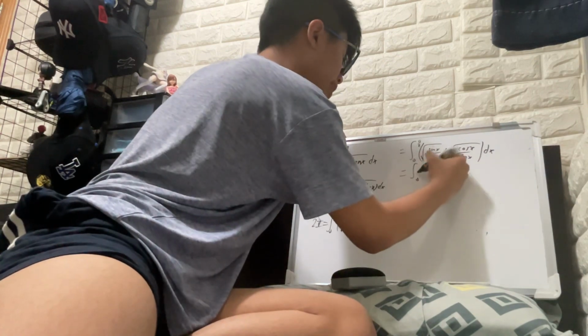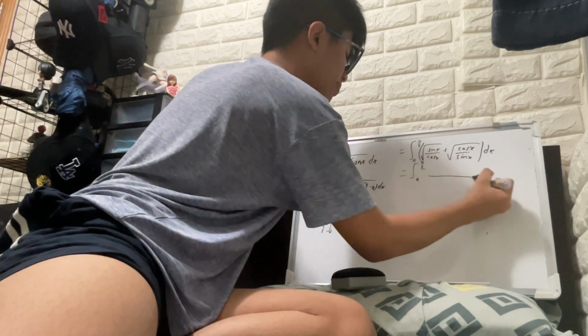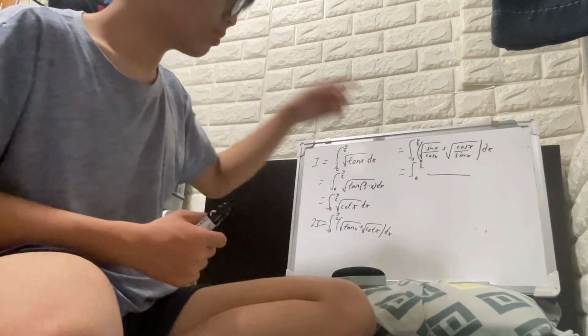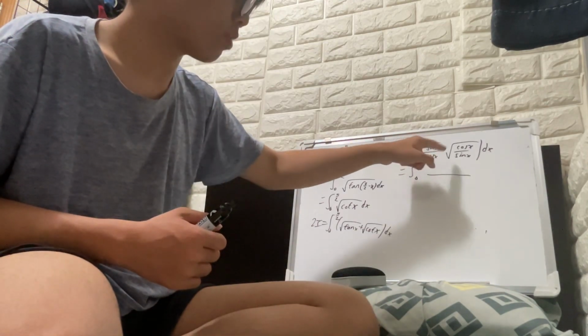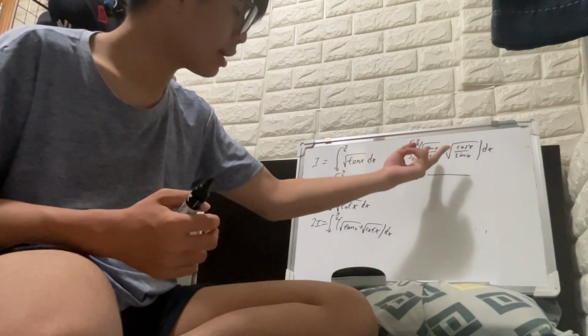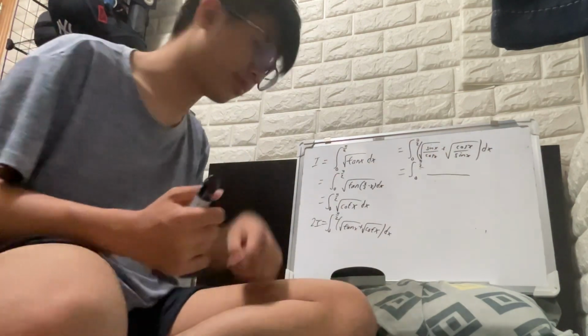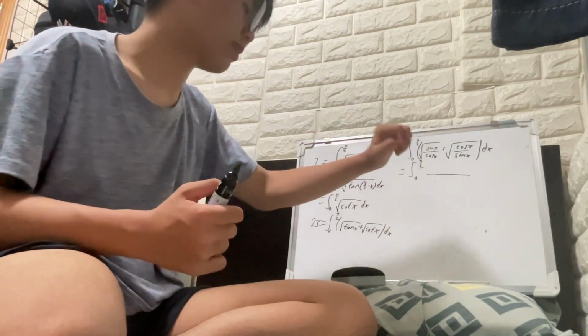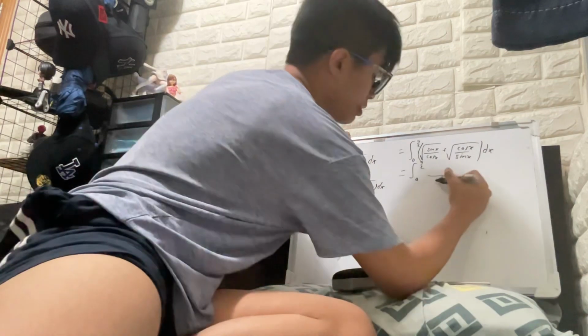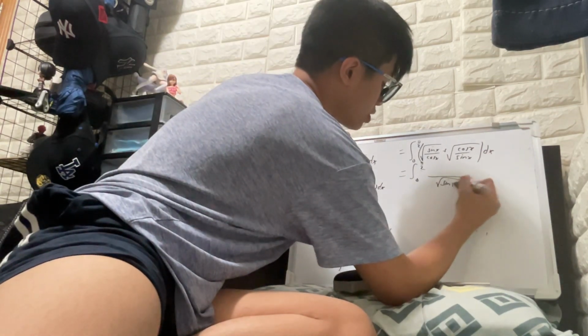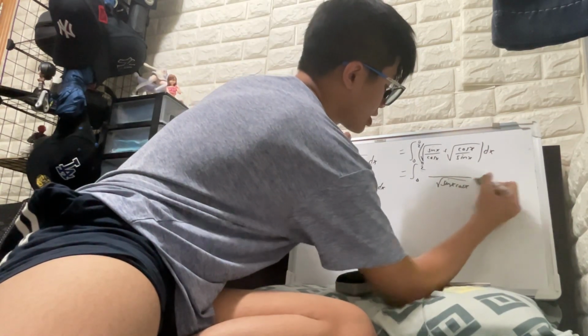So overall, we can get the same denominator. So you pretty much just get square root of cos x and square root of sine x here, and then multiply each other to get the same denominator. Square root of cos x multiplied by square root of sine x. So let me just write it as square root of sine x first, and then multiply by cos x dx.